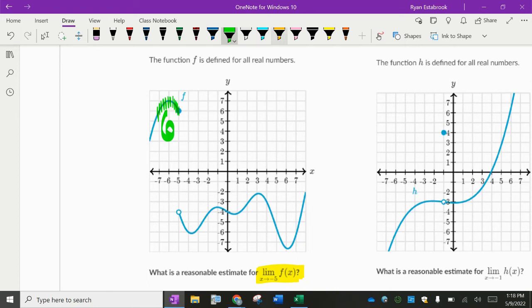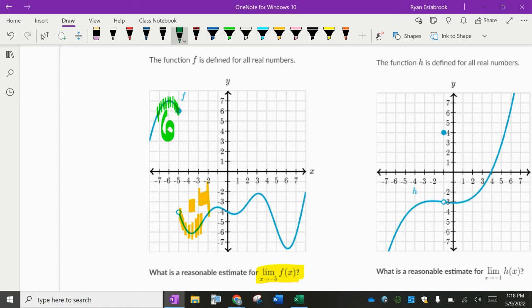But I also have to look at it from the right. And as these x values keep getting closer and closer to -5, what are these y values approaching? -4. So the limit from the left is 6. The limit from the right was -4. What do you think this limit's going to be? No limit. The limit does not exist.